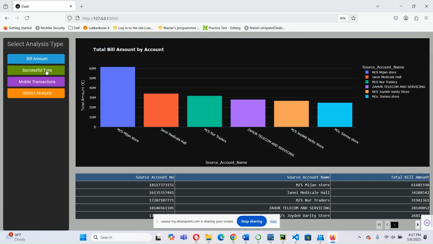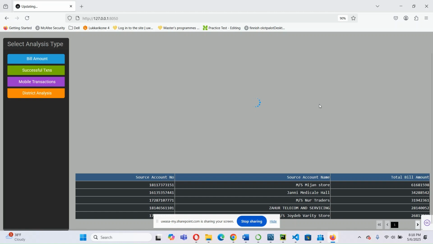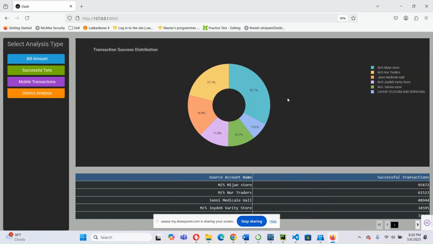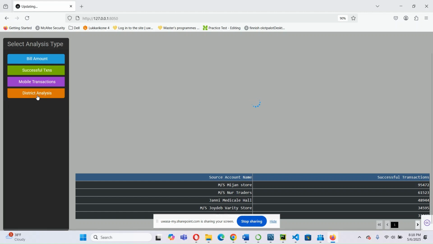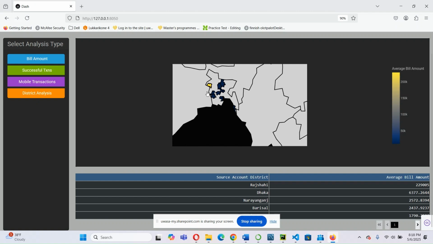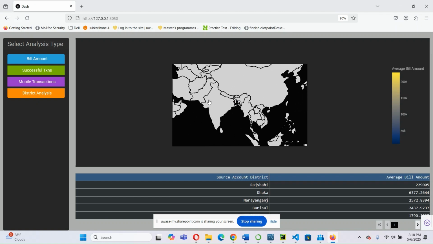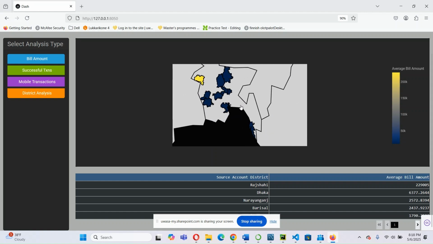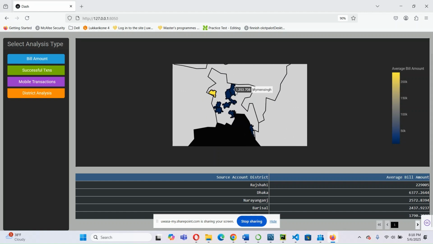If I check the successful transactions here, we also found that 32.7% of bills were paid by Mijan store, and the lowest ones are Johor Telecom and the servicing there. And if I focus on this district analysis, we would find that yes, this is also taking the data from the map, and it's our country map. Actually I'm focusing on this country map, and here is Bangladesh. If we zoom in and point the cursor to different districts, this is the district name, which is Mymensingh.